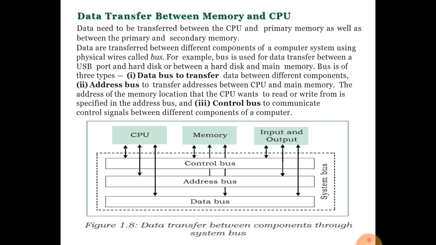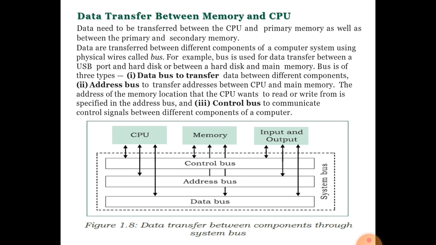For example, if you have given the instruction for a mathematical manipulation, will your data be transferred to the audio circuit? No. The main important role belongs to the address bus. The address bus points where the data will be, on which circuit your data will be processed. The address bus points to the data processing unit. After that, the data bus carries the data from circuit to circuit. It means first the address bus works and identifies the circuit, then the data bus carries the data from one circuit to another.